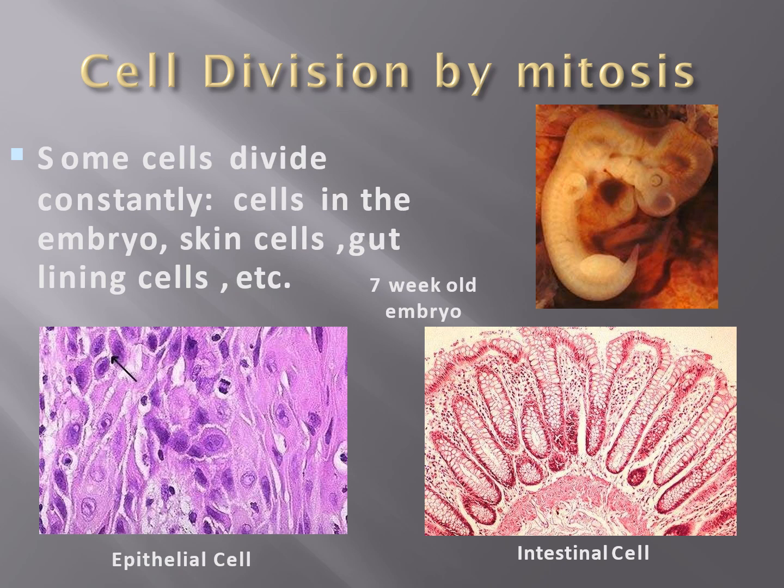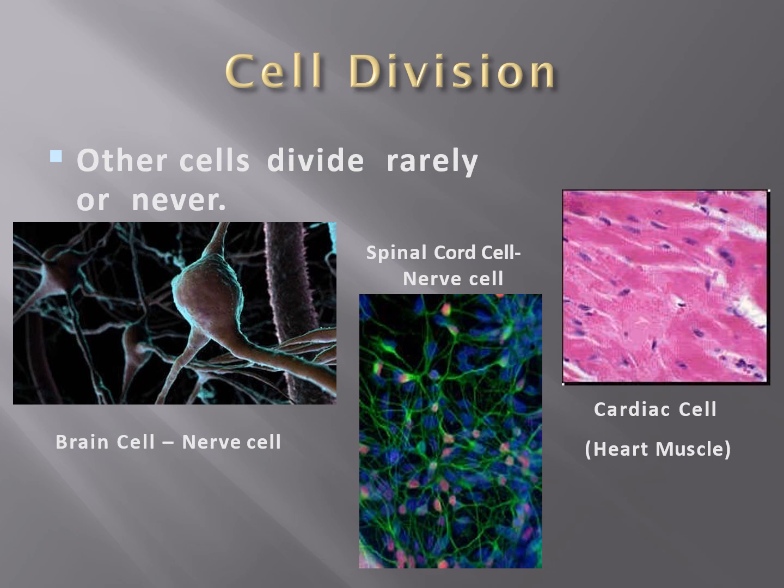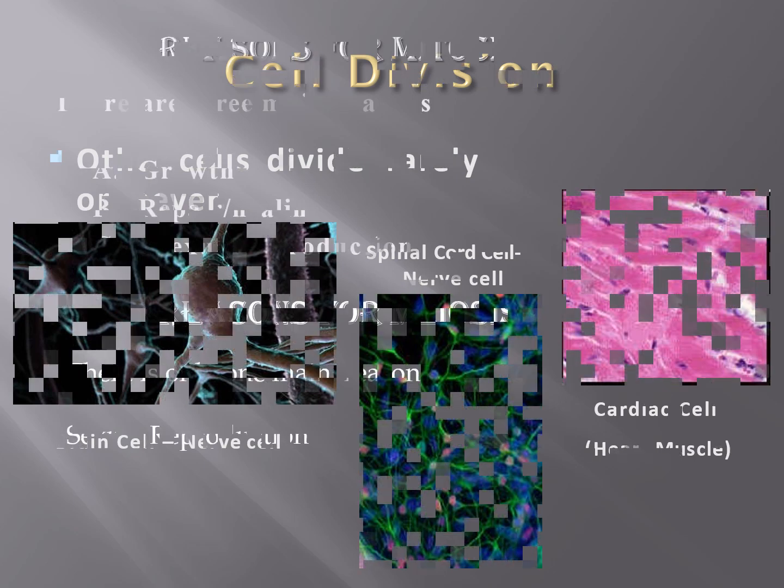Similarly, the gut lining cells. The intestinal wall also gets damaged due to food, so it also has to be repaired in time, and these cells are also divided by mitosis. There are certain types of cells in the body which rarely divide or do not divide at all after maturation. Examples are the brain cells or nerve cells, the cells of the spinal cord, and the cardiac muscle cells or heart muscle cells.